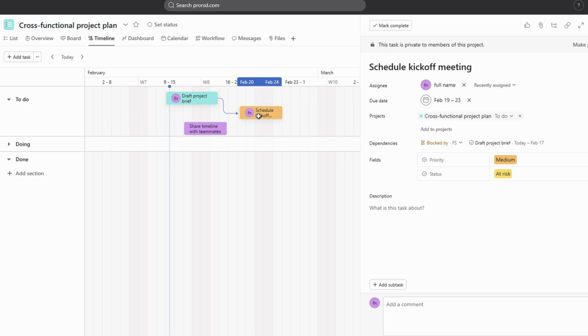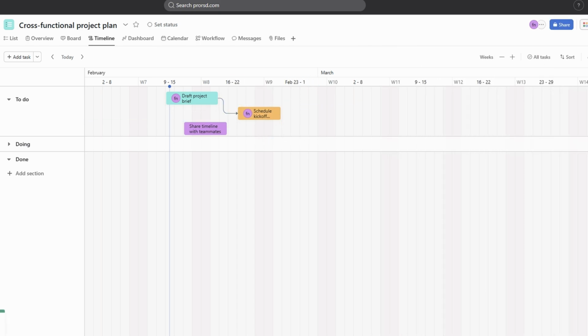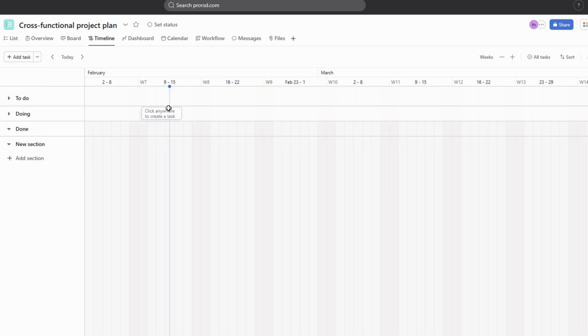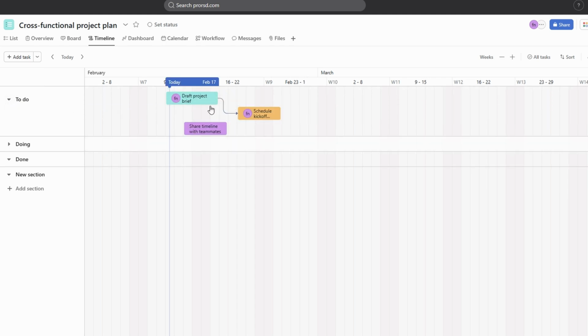Similar to the list view, the timeline view also allows you to organize your tasks using sections. Sections act as categories or groups, allowing you to neatly cluster related tasks. This feature helps you better visualize the flow of your project and gives you a clearer sense of how different stages or components are connected. By grouping tasks into sections, you can quickly assess progress within specific parts of your project, making it easier to spot any potential issues or delays.